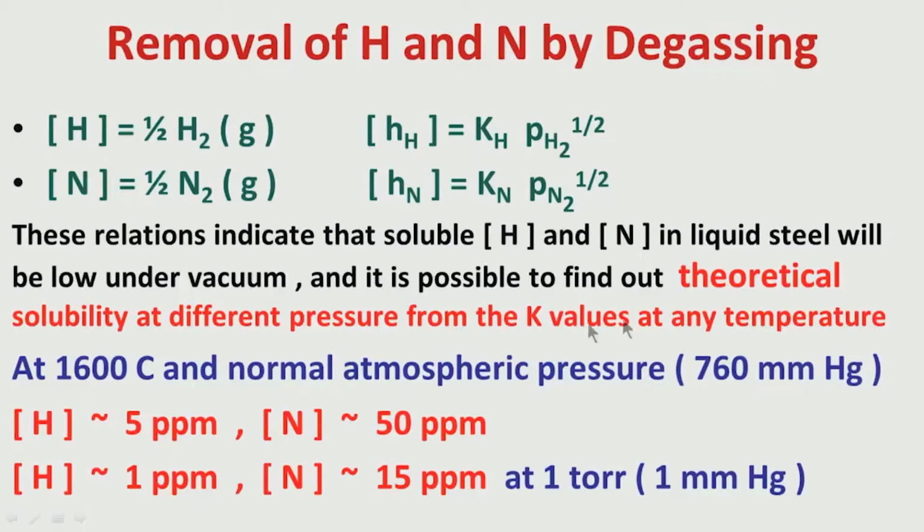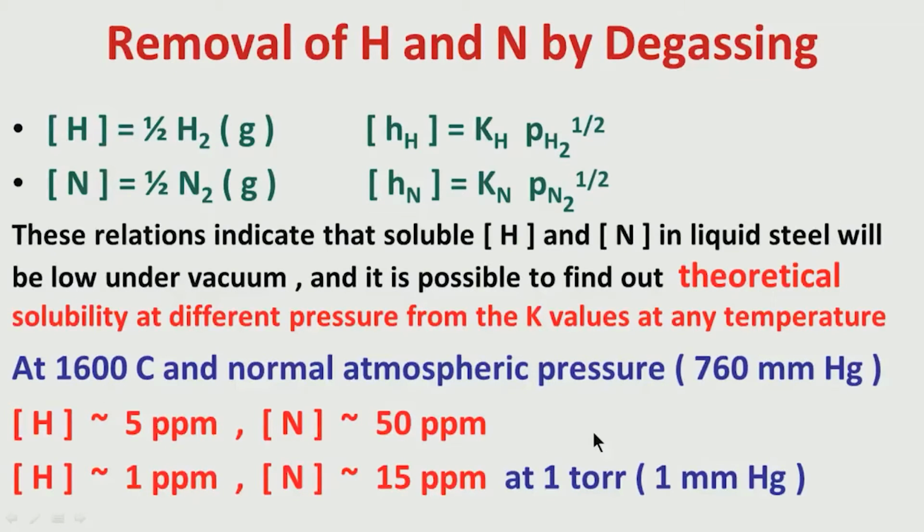So, let us now try to get some quantitative figures. I have mentioned here 1600 degrees centigrade. We know these K values are dependent on temperature. So, from thermodynamics we can get at 1600 centigrade what is the Kh and Kn, and at normal atmospheric pressure, that means when the pressure is 1 atmosphere, what is the soluble hydrogen, what is the soluble nitrogen. These are theoretical calculations.